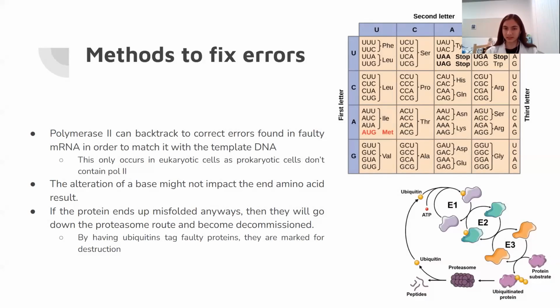Of course, these harmful errors don't occur often enough to cause an overabundance of faulty proteins. There are also ways to fix such possible errors. One example is that polymerase II can backtrack to correct errors found in faulty mRNA in order to match it with the template DNA. This only occurs in eukaryotic cells, of course, as prokaryotic cells don't contain polymerase II.